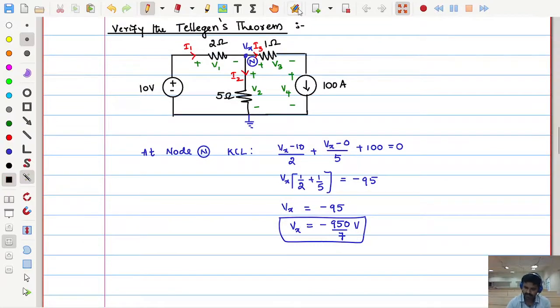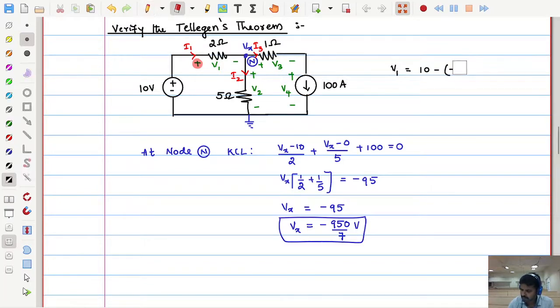So I will be writing beside this. I will write V1 like this. V1, where is the positive polarity? V1's positive is this one. This side, how much is the voltage? 10. So 10 minus, where is the negative polarity? That side, how much is the voltage? Vx. So minus of Vx.